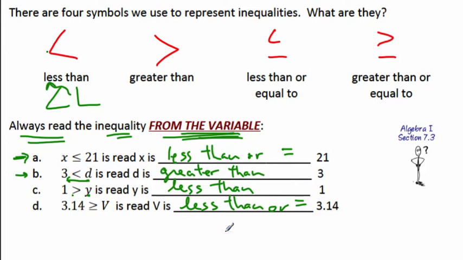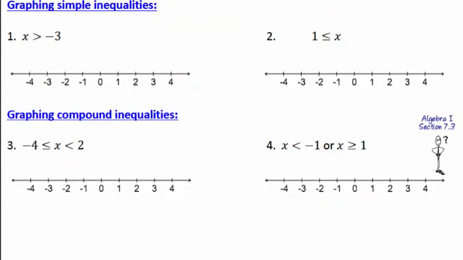Okay, now the reason why we want to do that, it's going to help you graph. Now you tell me, what's easier to graph? 3 is less than D or D is greater than 3? D is greater than 3 makes more sense, especially when you're graphing on a number line, like we're going to do right here. D is greater than 3. You start at 3 and you go to the bigger numbers.